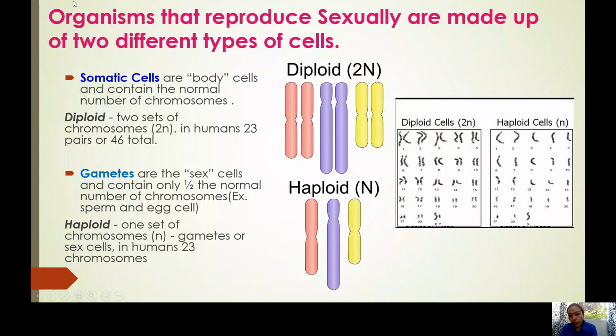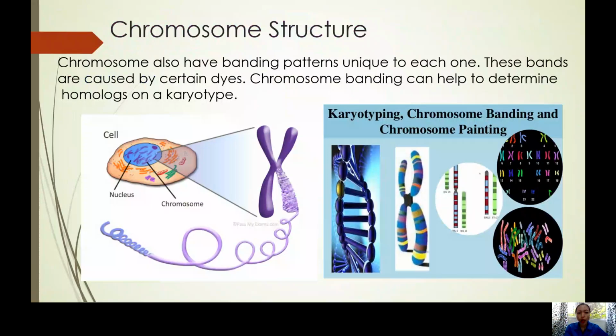Okay? So, before we proceed further, we have to understand some terminologies. So, this is the main goal for this. I will help you understand some terminologies. So, in meiosis, class, we will go back to the genetic material, and we all know that that is in the chromosome. Always remember, chromosome is found in the nucleus, specifically the nucleoplasm. So, remember, in meiosis, our focus is always on the chromosome. Why? Because in mitosis, we talk about chromatin, chromatid, and chromosome, right? The genetic appearance. So here, we focus on the chromosome. So the genetic material looks like an X.